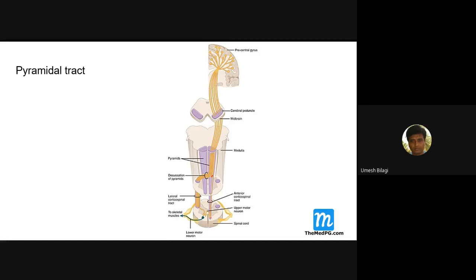In the spinal cord, these pyramidal tracts are in two forms. One is the lateral corticospinal tract, which forms the major bulk, and the anterior corticospinal tract, which forms a very small segment. About 90 to 95% of the fibers go to the opposite side, and a few of them descend anteriorly, ipsilaterally.